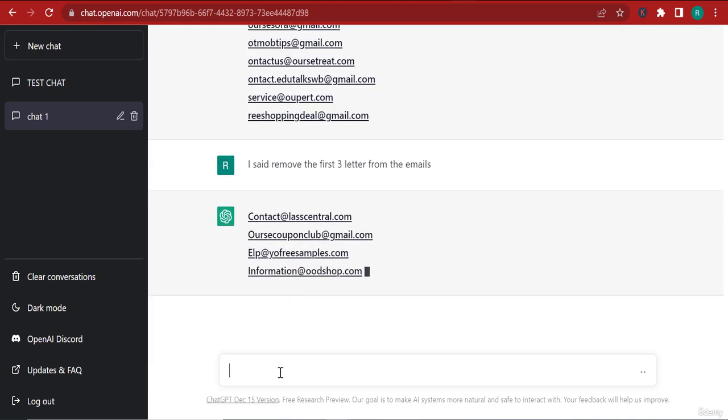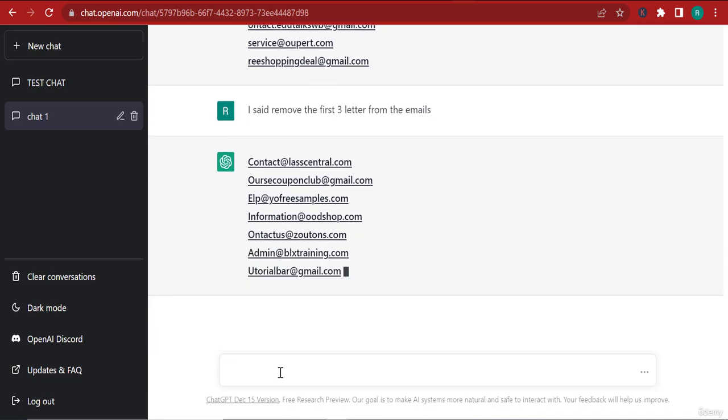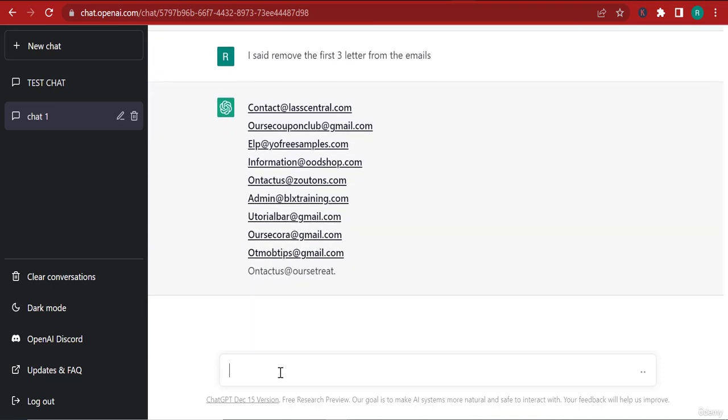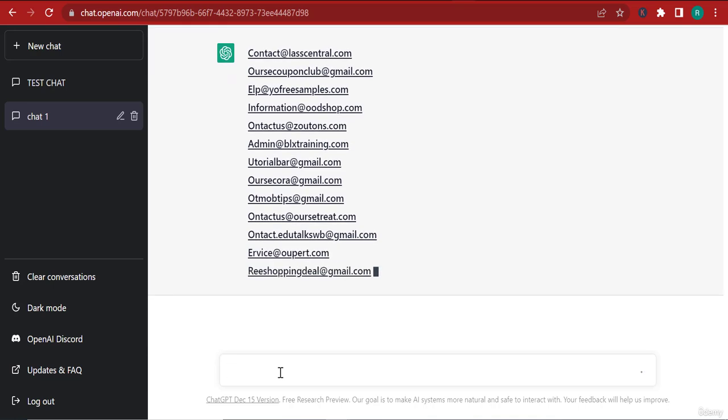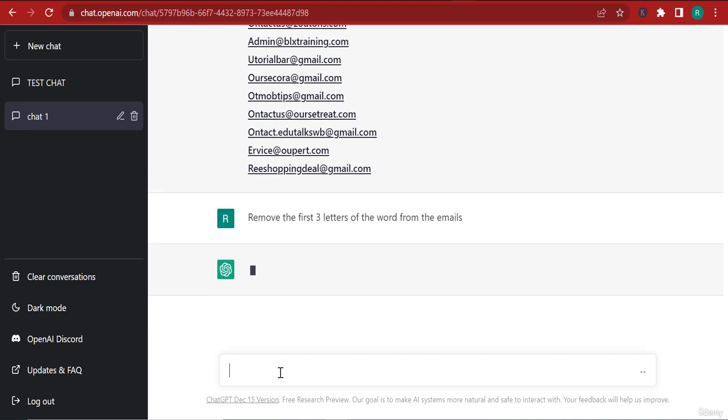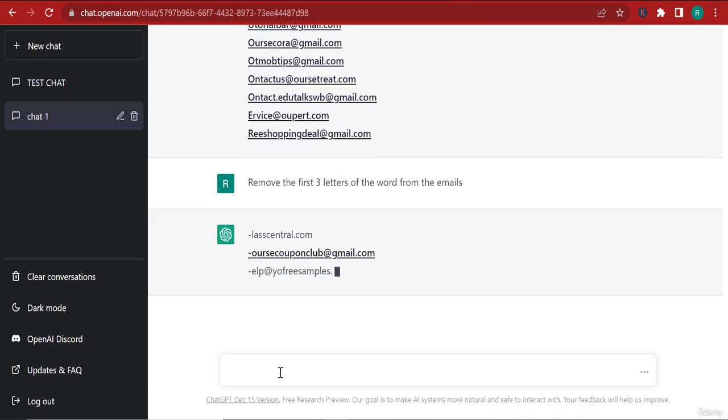It does it, but it doesn't really do it in a 100% correct way. Remove the first 3 letters. I think it understands that letter is for something else. Remove the first letters of the word from the emails. Let's see right now if it catches up. All right, so now it catches up, finally.